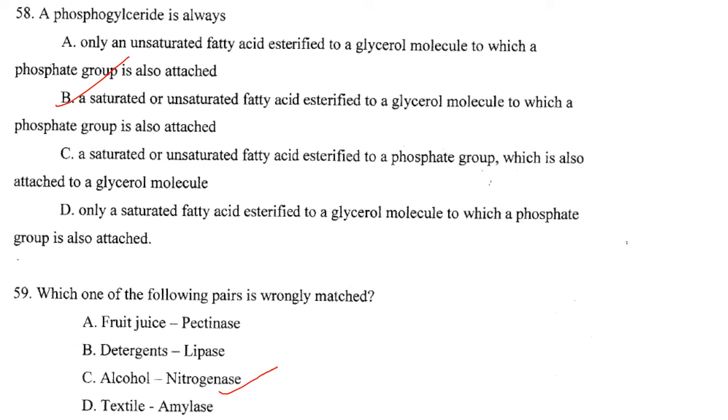The next one. Which of the following pairs is wrongly matched? Fruit juice pectinase, detergent lipase, alcohol nitrogenase, textile amylase. So the question is related to the industrial application of enzyme. So alcohol is not produced by using nitrogenase. Nitrogenase performs the complex function of nitrogen fixation by bacteria, and alcohol is produced by fermentation of sugars carried out by the yeast. So the answer is option C.